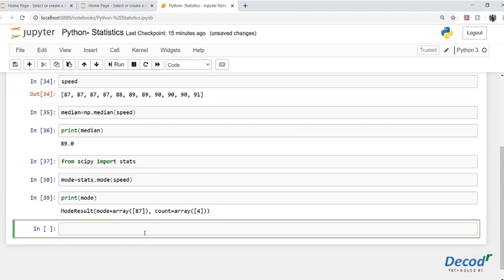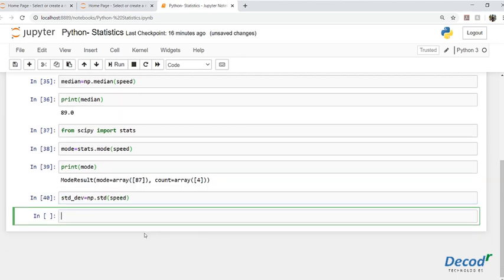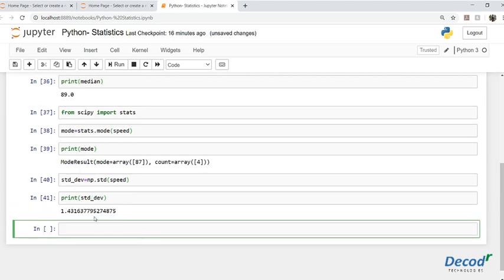Now let's see standard deviation. It's very simple. We'll simply assign a variable first, and we'll say np, we use the NumPy module here, dot std, which is the method to find the standard deviation, and pass in speed, and I'll say print standard_deviation, and we get back 1.43.